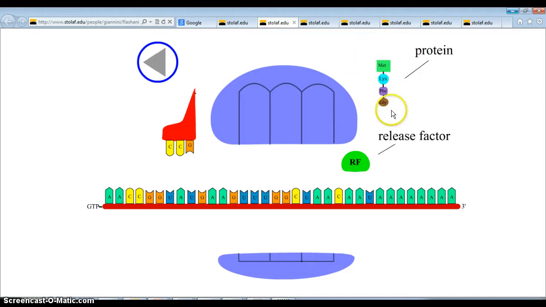And what is a chain of amino acids? That's right, a protein. A chain of amino acids is a protein. The purpose of translation is for a ribosome to read the mRNA and then to produce an amino acid sequence based on the mRNA code. And the mRNA code came from what? DNA.